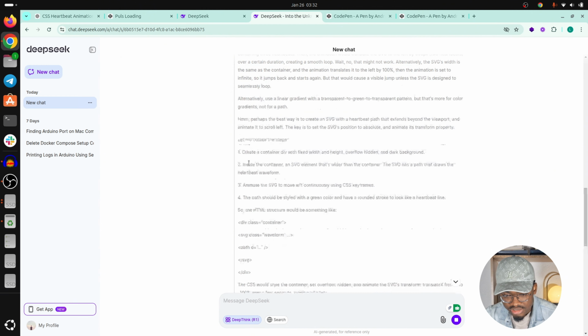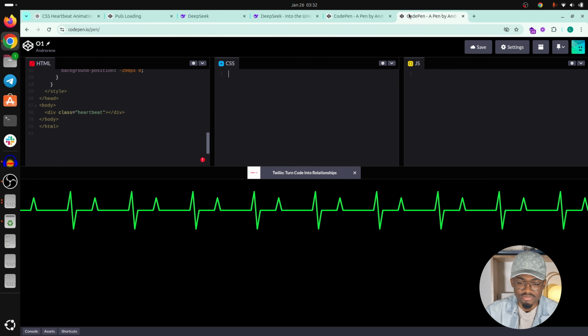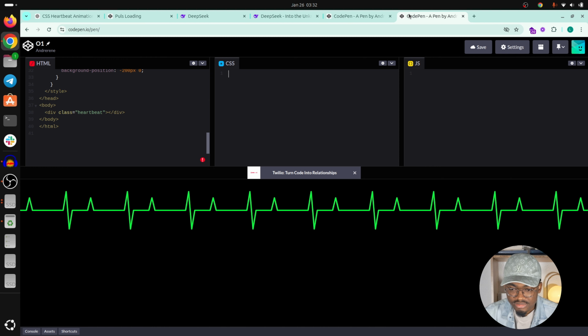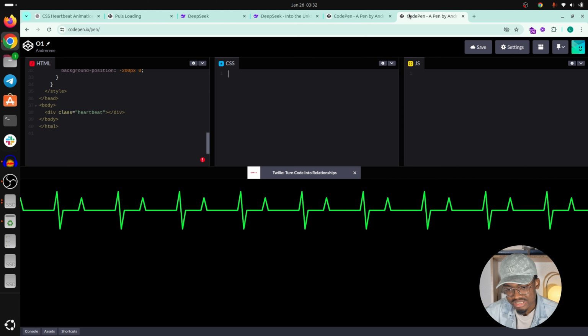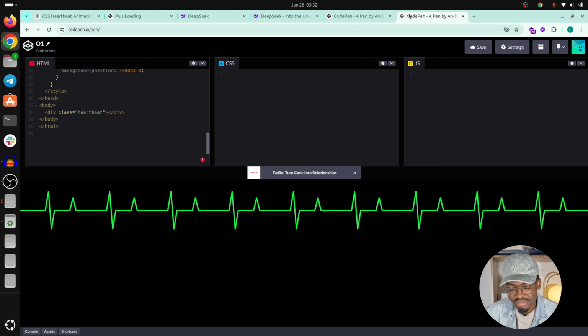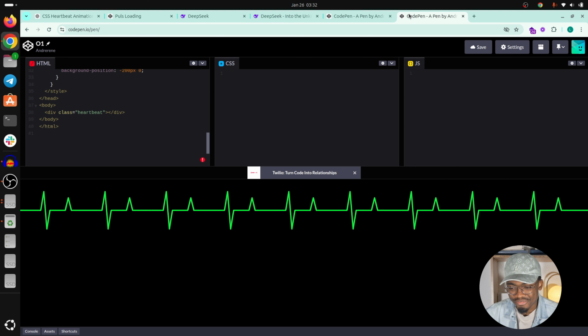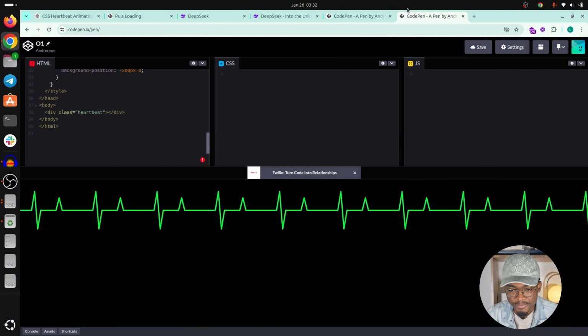I think we are still thinking here. So we'll see the result from R1. Hopefully it's better than this, but it's actually working. It's not perfect. It's not exactly the solution I was expecting, but we have an animation of a heartbeat signal going through like a marquee.